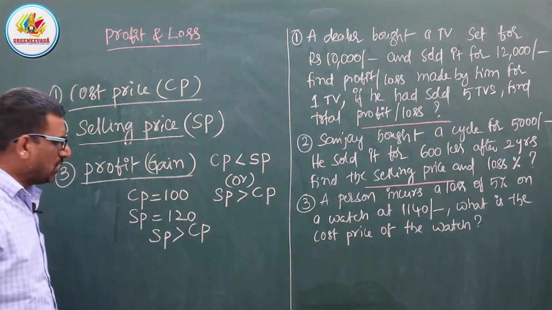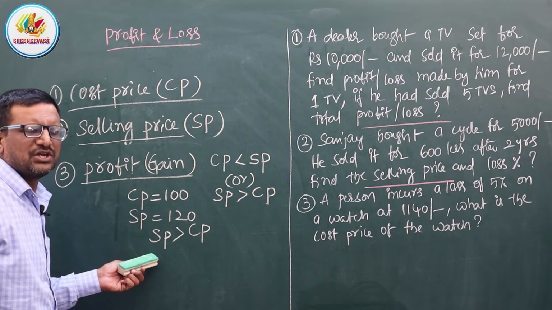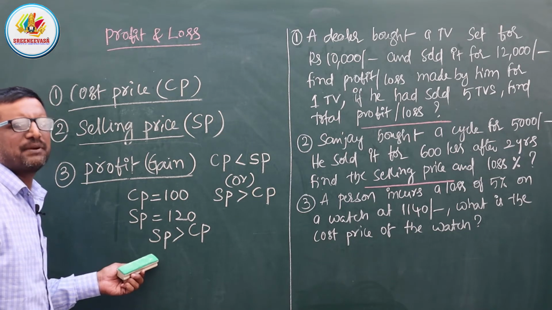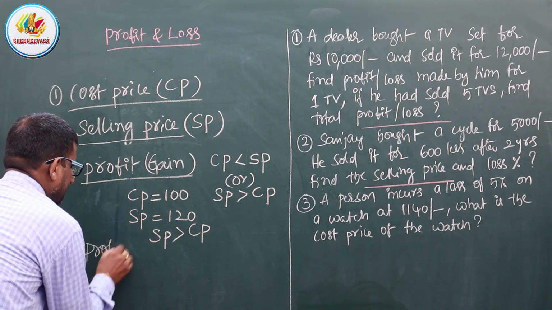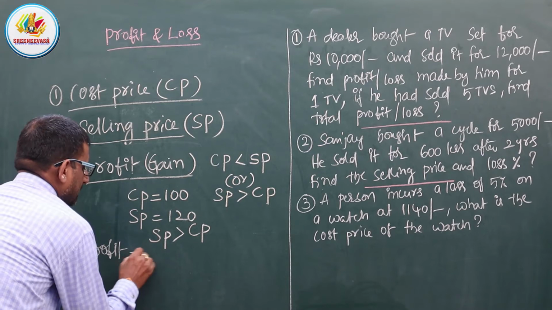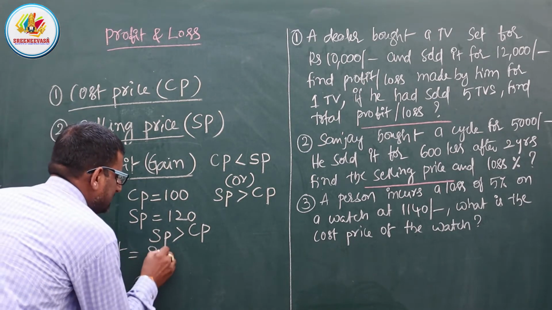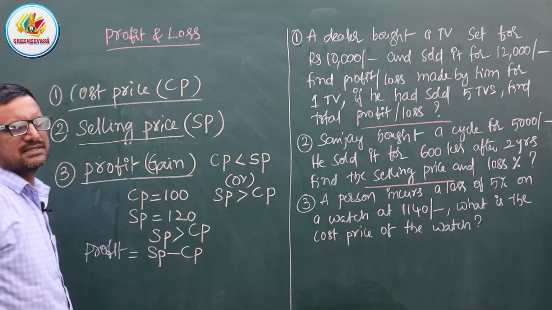So definitely we get profit only. Profit is equal to selling price minus cost price.